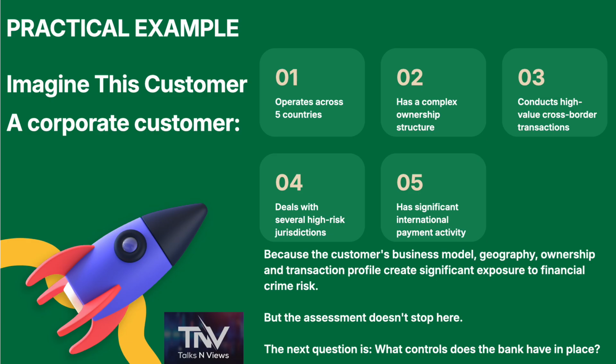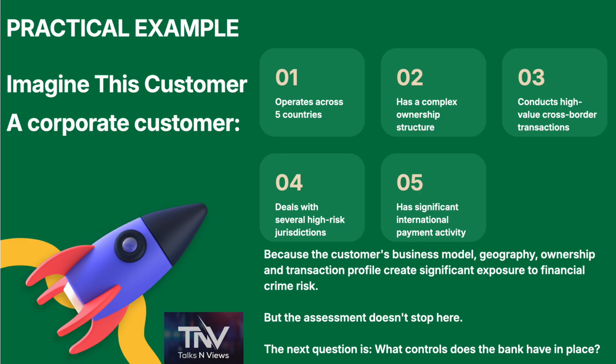Practical example. Imagine this customer. A corporate customer. 1. Operates across 5 countries. 2. Has a complex ownership structure. 3. Conducts high-value cross-border transactions. 4. Deals with several high-risk jurisdictions. 5. Has significant international payment activity. The bank's initial assessment identifies inherent risk equals high. Why? Because the customer's business model, geography, ownership and transaction profile create significant exposure to financial crime risk.